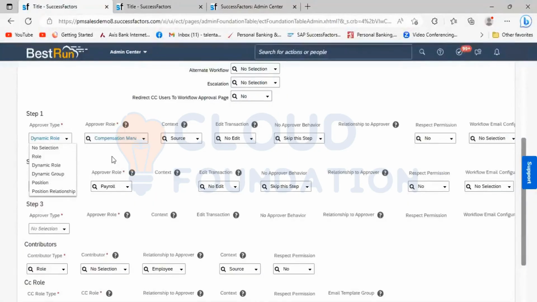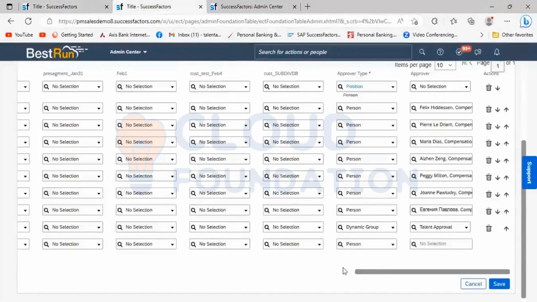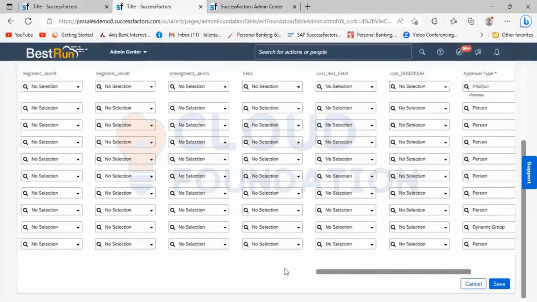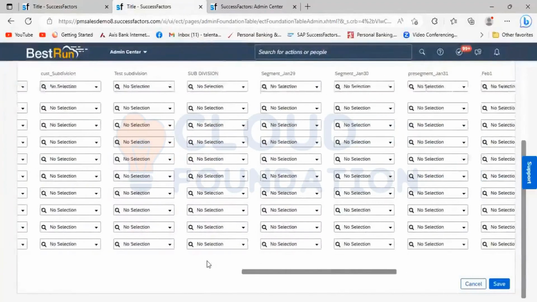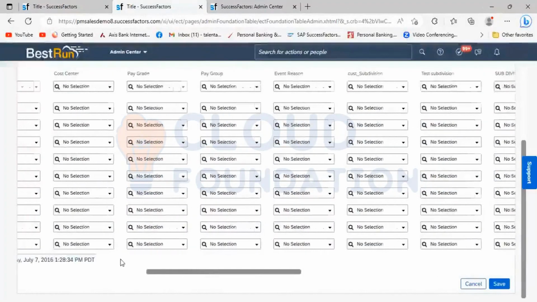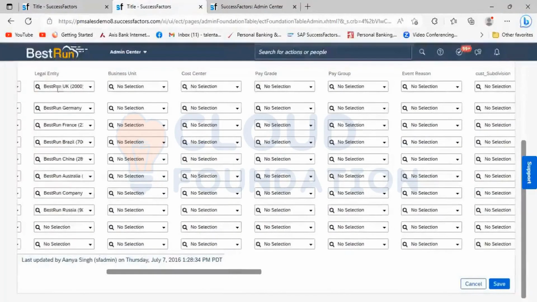Because you can see various legal entities are there, country-specific legal entities, according to which they can define it. When you go here, you can see UK, Germany, France, Brazil and everything else.